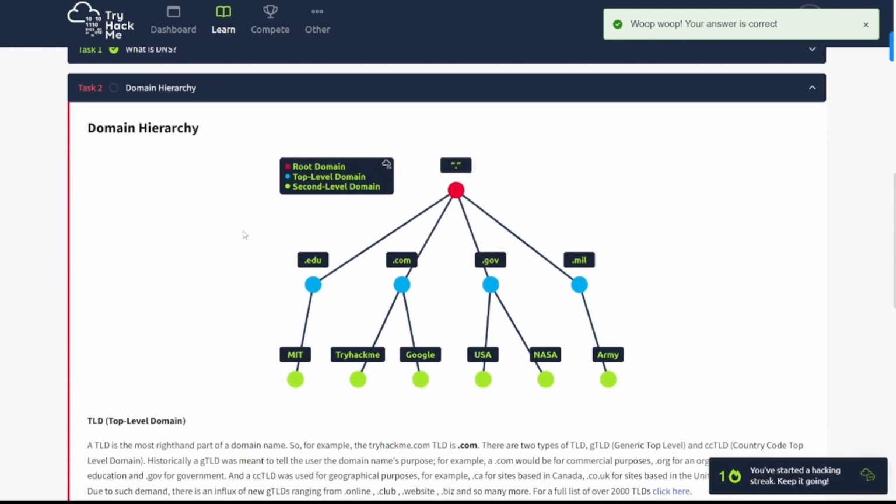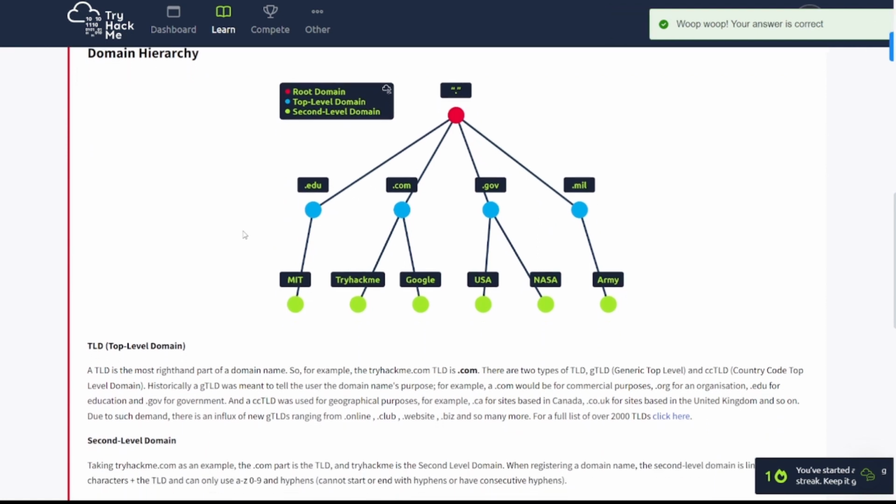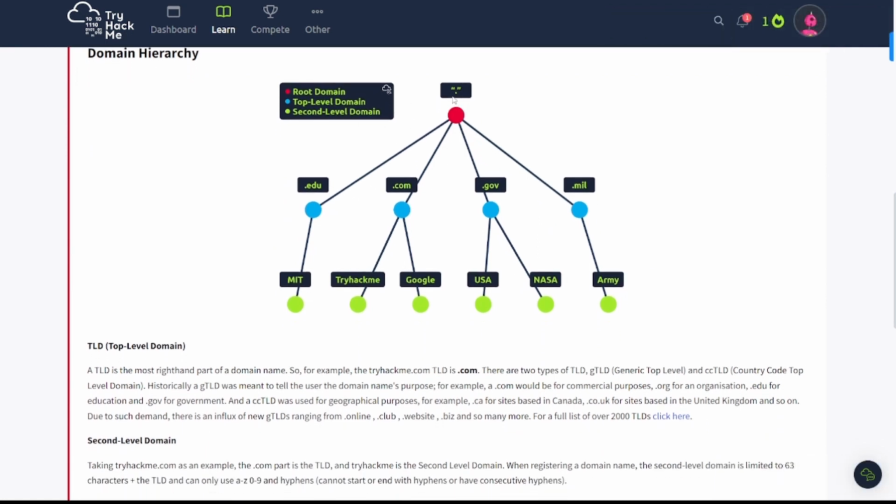Task number two, domain hierarchy. And it's got a little infographic here talking about the root domain, the dot that appears between or before and after the names. The top level domain here, .edu, .com, .gov, .mil, and the second level domains, right, goes and explains what's under that criteria. You've got .edu, which is going to be education, organizations like schools and such.